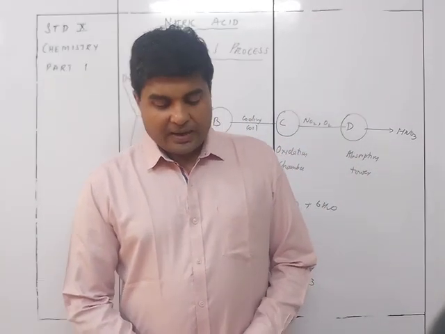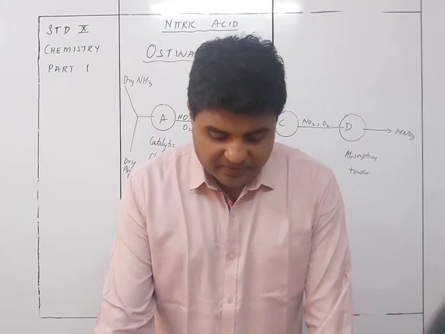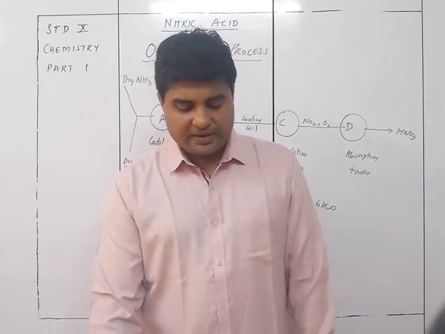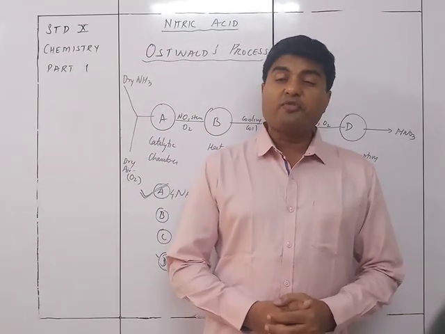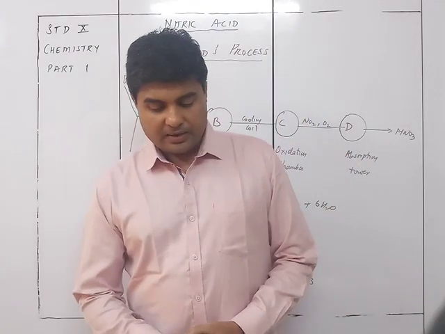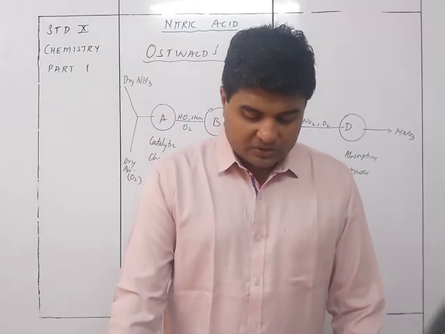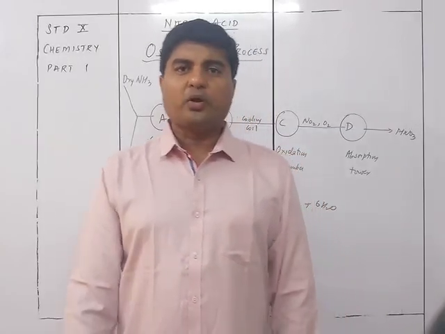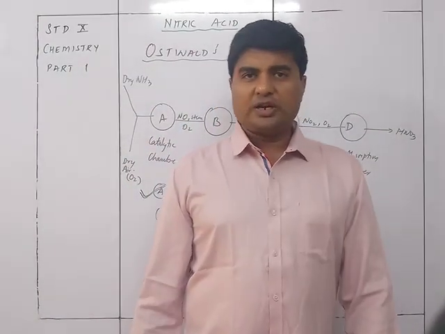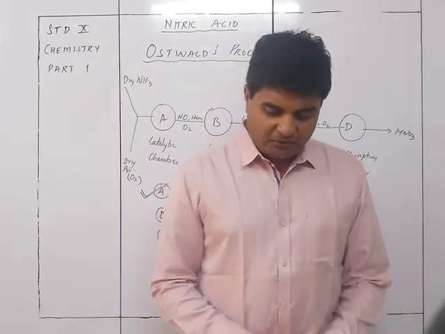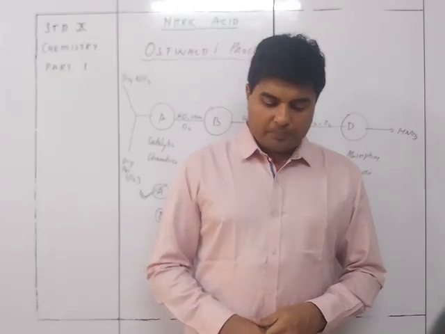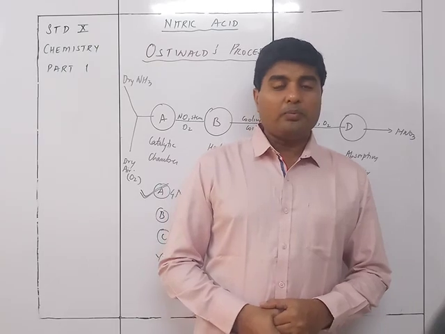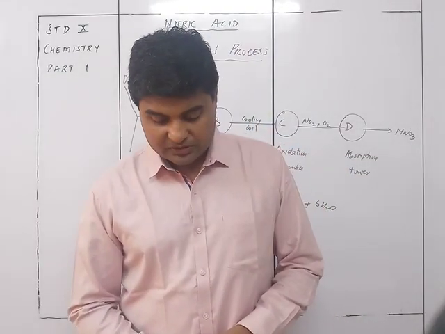Finally, dilute nitric acid, which is collected at the base of the absorption tower, can be further concentrated up to 50%, and then by distillation at a temperature of 121 degrees Celsius, because after that it forms a constant boiling mixture. So at 121 degrees Celsius you can get up to 68% concentration.